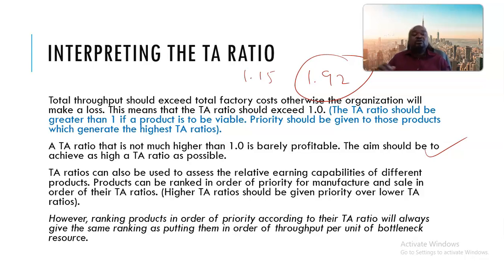That type of ranking is what we used in the traditional theory of constraints, if you still remember, where we rank on contribution per limiting factor. In this case, instead of the traditional contribution, we'll be using throughput per unit of bottleneck resource. So if you rank the products on that basis, you are going to reach the same conclusion as if you rank them according to their throughput accounting ratio. That's what the statement is referring to.